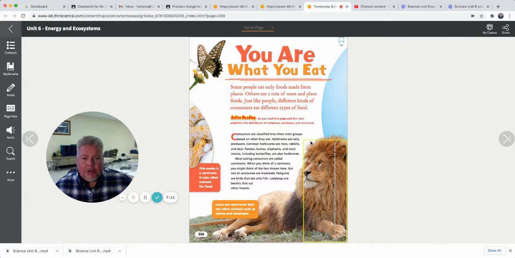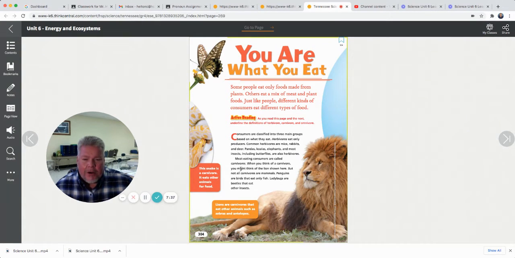Common herbivores are mice, rabbits, and deer. Pandas, koalas, elephants, and most insects, including butterflies, are also herbivores. Even though these are bears, they just eat plants. Elephants eat plants. Insects mostly eat plants. Meat-eating consumers are called carnivores. So herbivores eat plants, carnivores eat meat.